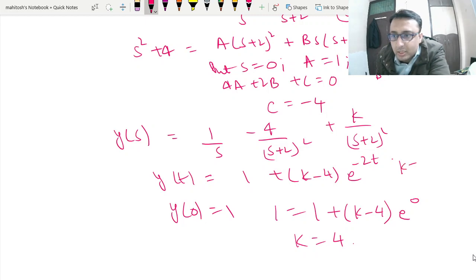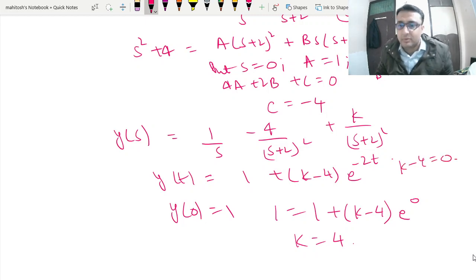So k minus 4 is equal to 0. So we are getting the value.